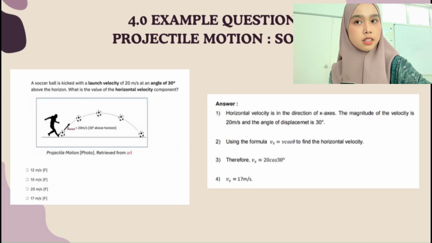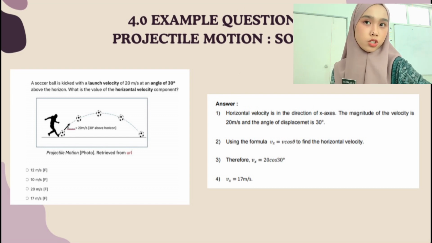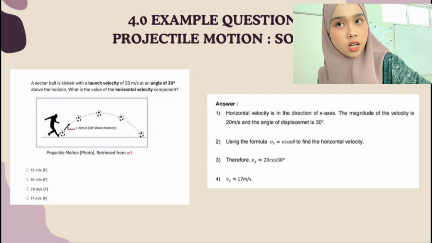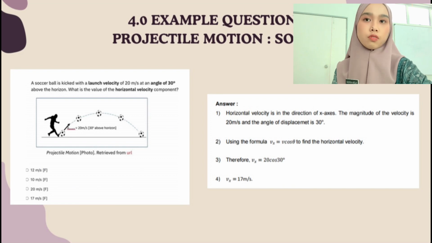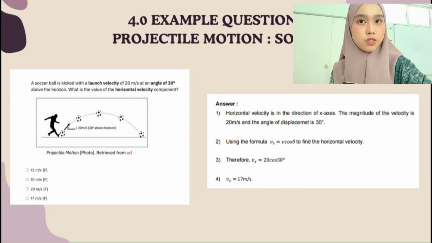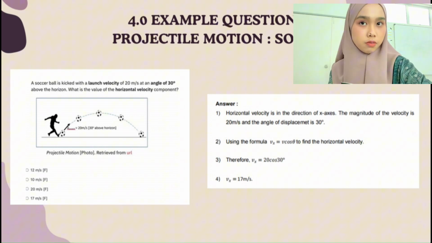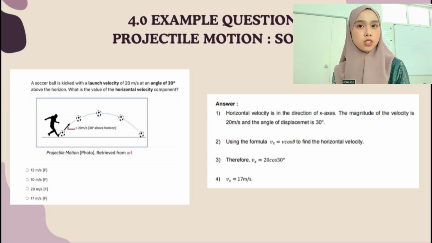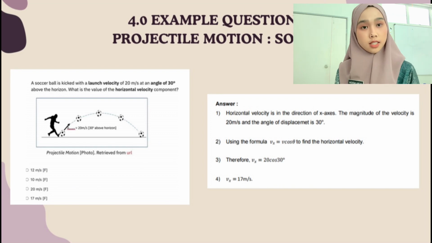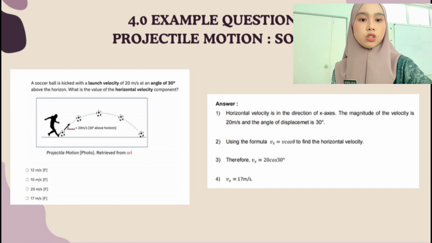Last but not least, example 4.0, the example question on projectile motion, specifically in soccer. So let me read the question. A soccer ball is kicked with a launch velocity of 20 meters per second at an angle of 30 degrees above the horizontal axis. What is the value of the horizontal velocity component? So note that horizontal velocity is in the x-axis, so we need to find the velocity in the x-axis.